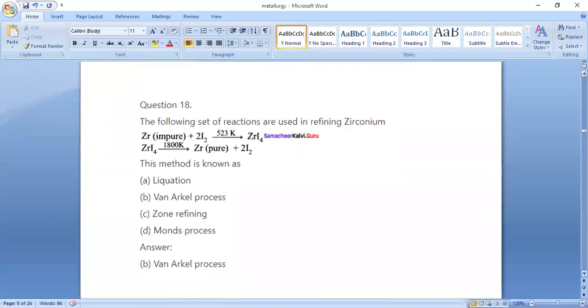So next question number 18. The following set of reactions are used in refining zirconium. Zirconium is in the impure state. We are reacting with iodine at 523 Kelvin, which gives zirconium tetraiodide. Again this zirconium tetraiodide we are heating at 1800 Kelvin, so we are getting the pure zirconium and the iodine. This method is known as the Van Arkel process. So option B is the correct answer.